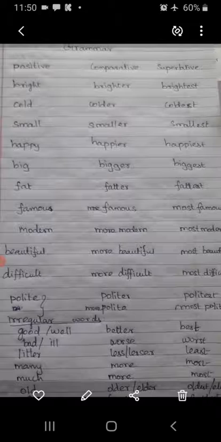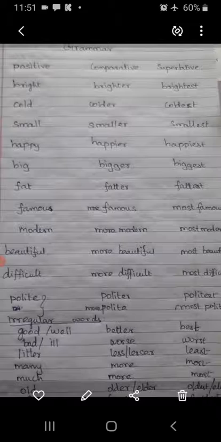There are some other words for which we use more and most. For comparative degree and superlative degree, we use more and most. We do not need to add ER or EST to the word. That means that word has two syllables or more. Here they have given famous. Famous is a two syllable word, but we should not write famouser. Instead, we have to write more famous, most famous. Then modern, more modern, most modern.